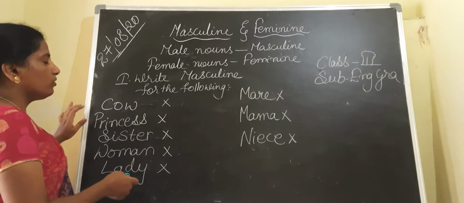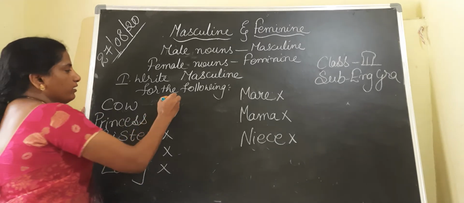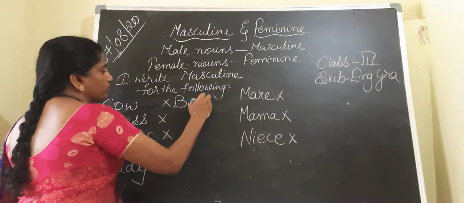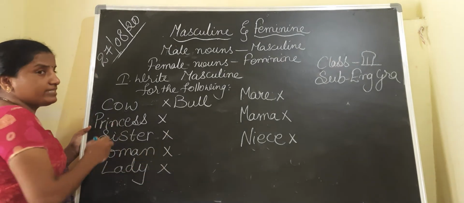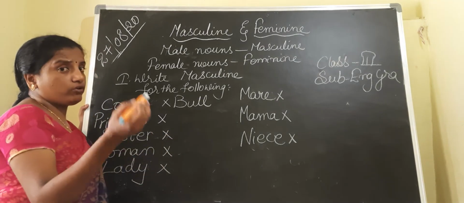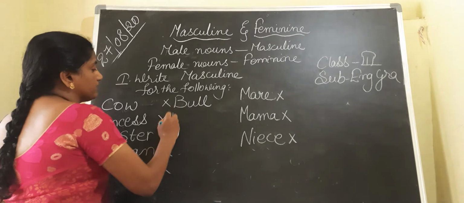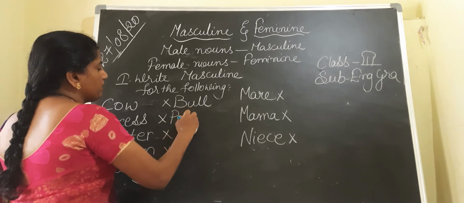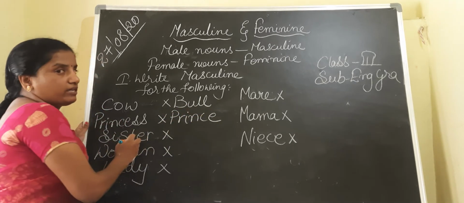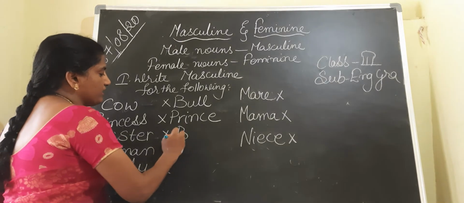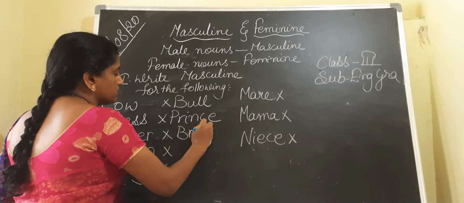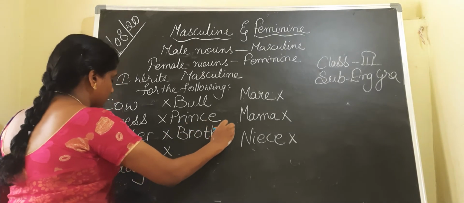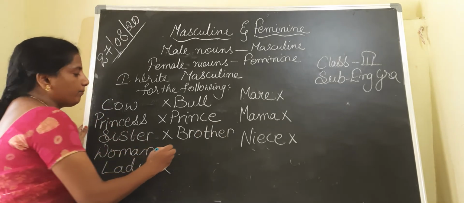Let us see how. Cow, bull or ox. You can write bull or ox. Princess, masculine: prince. Very easy, children. Sister, brother. Very easy this one also. Women, man.